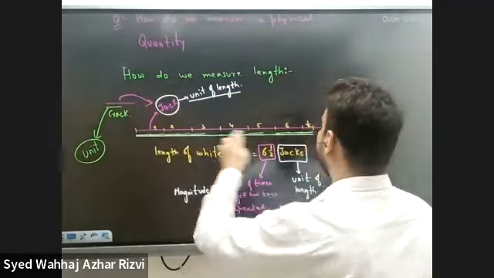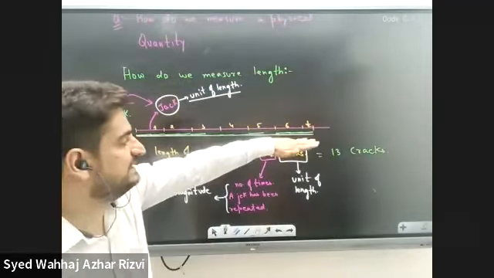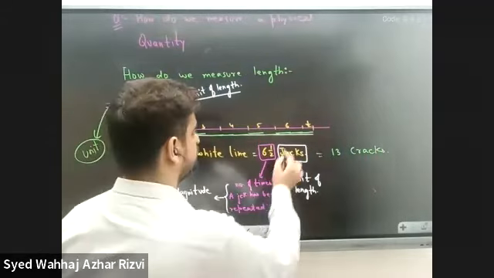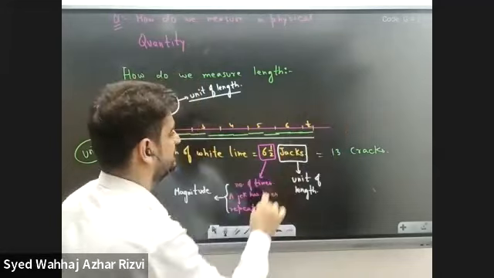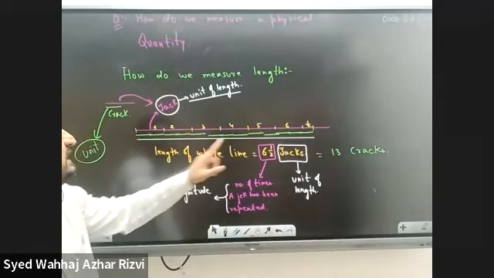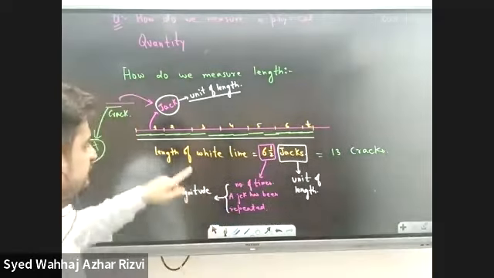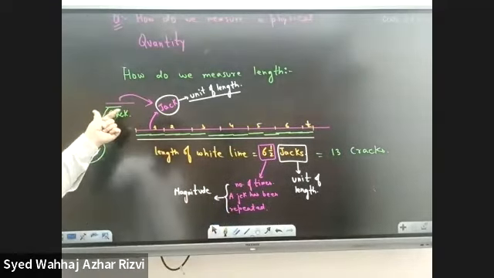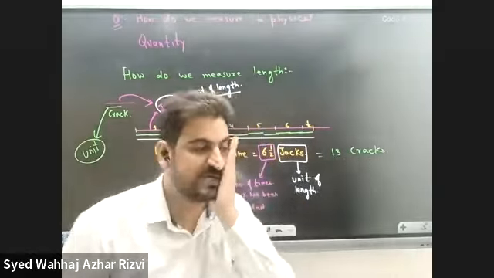If this white line wants to accommodate jacks, it would require 6.5 jacks, and if it wants to accommodate cracks, it would accommodate 13 cracks.